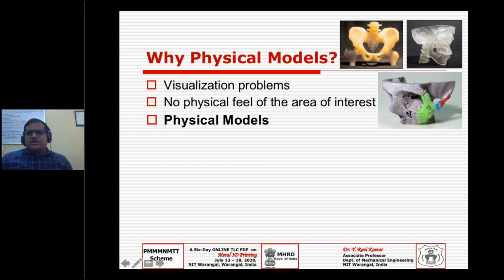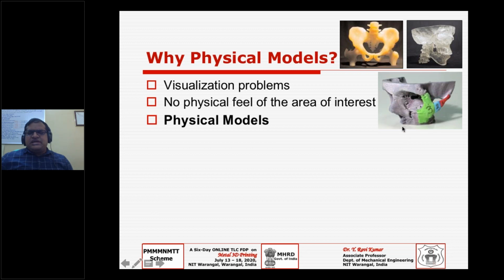Why? Because it is not a single person's job to perform this surgery. So it is interdepartmental, where various specialized surgeons have to work together and come out with the best solution or the best surgical procedure. So that is the aim.